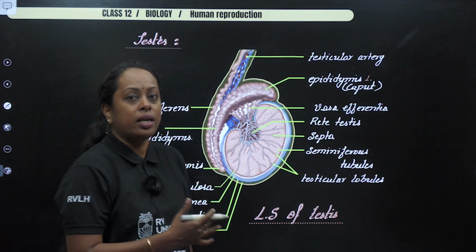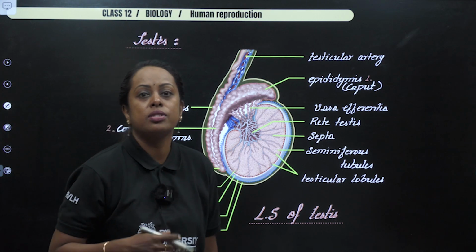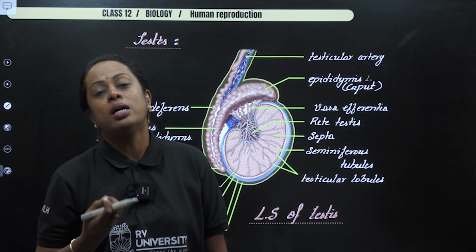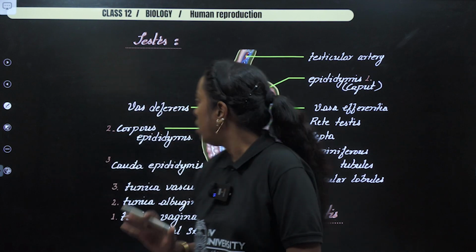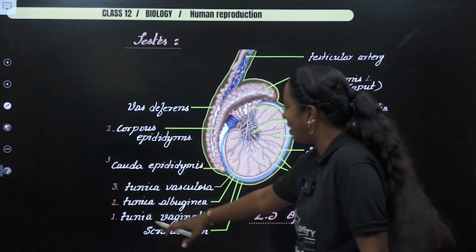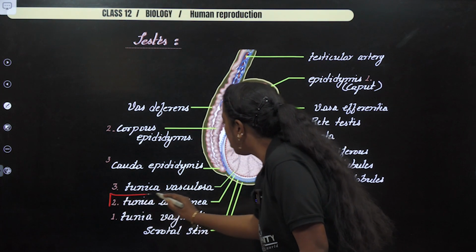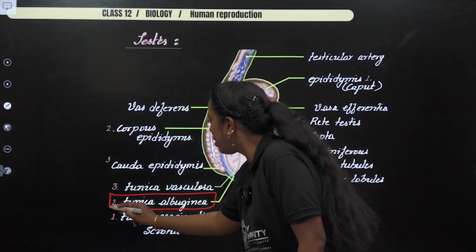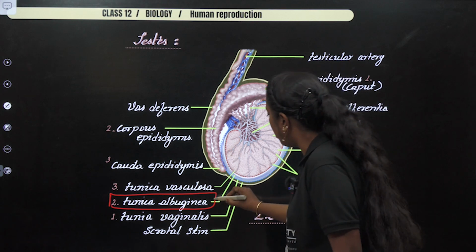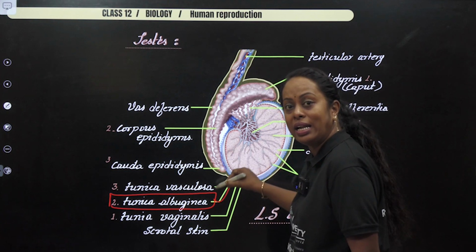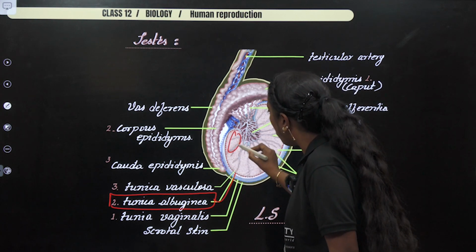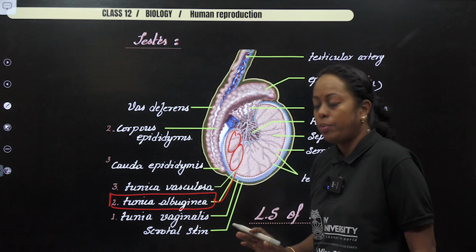Now, let us study the parts of the testis, then we can understand what the secondary reproductive organs are. As you see, I have labeled different types of tunica, but I want you to remember the true covering. Followed by that, the so-called dense covering, when it enters the testis, is going to form lobules, 250 lobules.